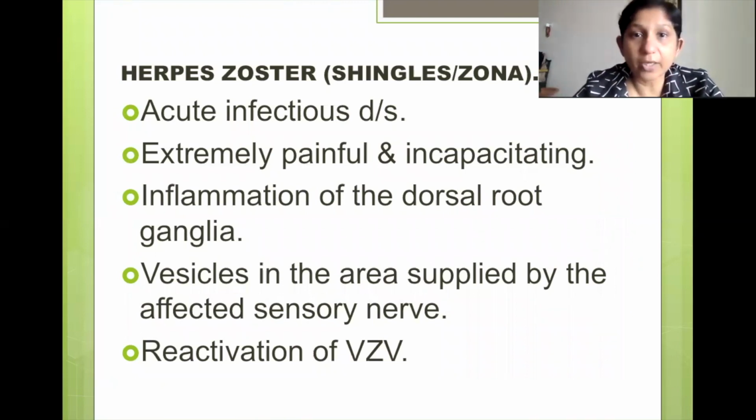It will be unilateral. So you can see that vesicles develop in herpes zoster as well, similar to chickenpox, but they do not develop over the entire body. They just develop on that side of the face where that nerve is supplying.